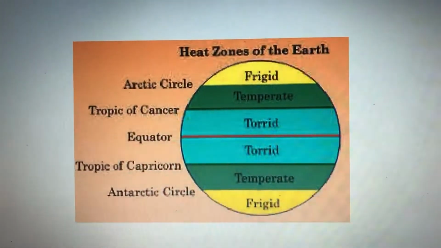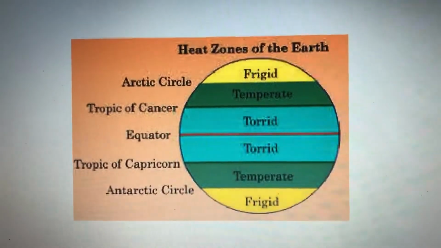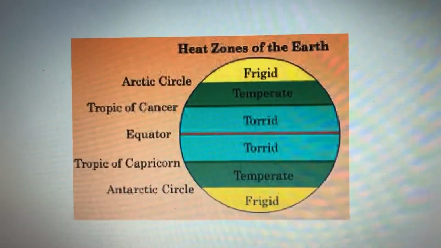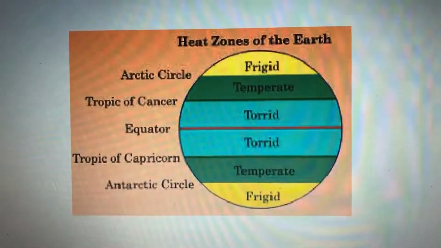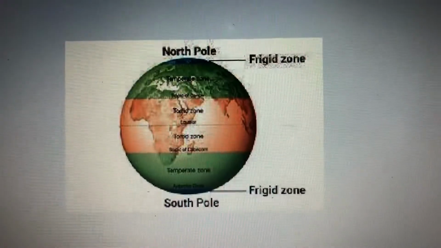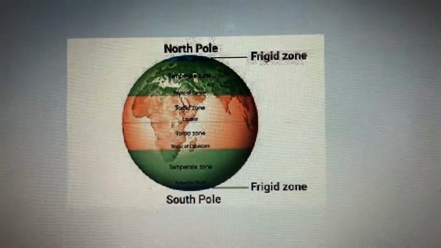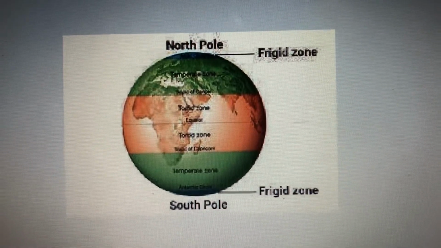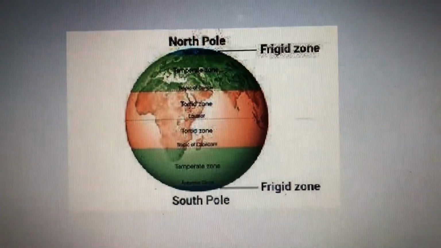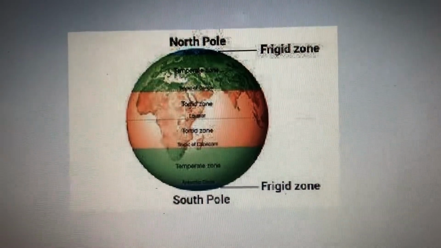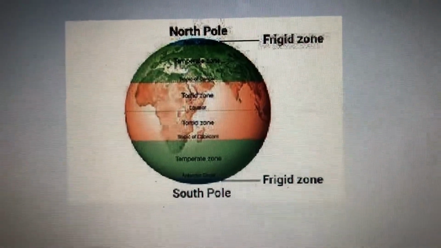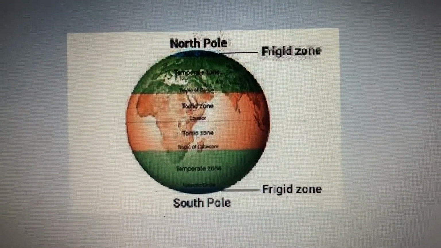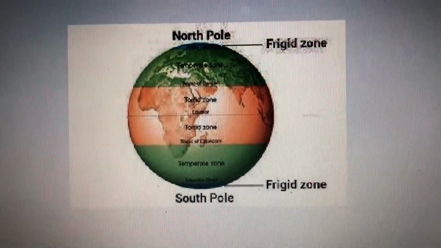As we all know, we are talking about heat, not about light. All these zones are receiving the light, but they are not receiving the same heat. The temperate zone has a moderate temperature, meaning it is cool in the winter and hot in the summer. As an example, the northern belt of India receives hot temperatures in the summer and cool temperatures in the winter.